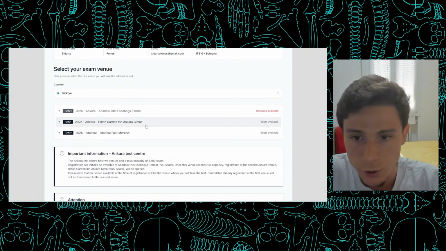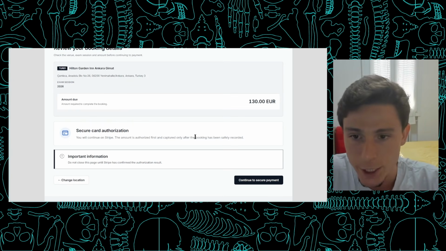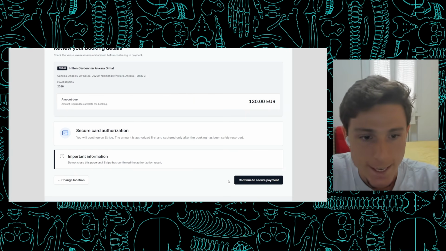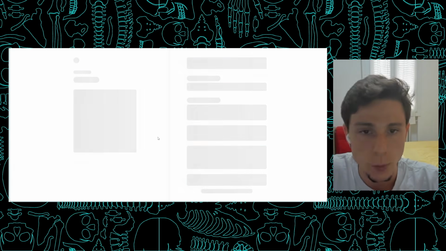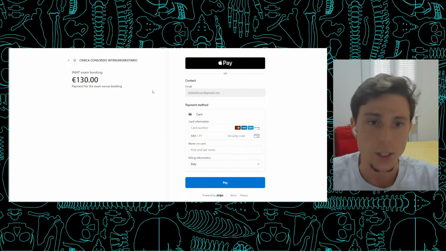So after you choose them, you are now able to confirm to the payment section. Make sure to not close this page until your payment is fully done, and you can choose a card. Somebody else can do it for you. You can use your parents' card. The details of the card don't necessarily have to be in your name. So that's fine. So okay, I'm gonna wrap up the video right here. That's pretty much it.